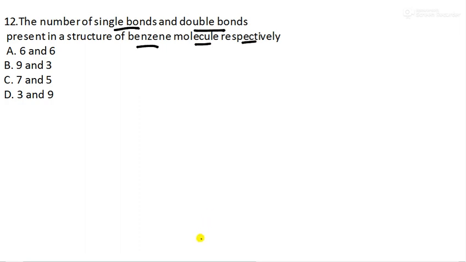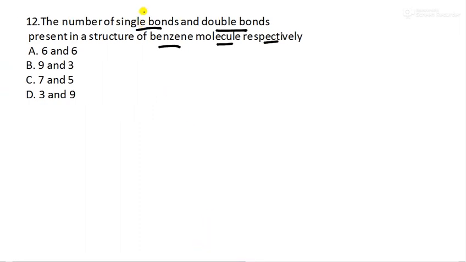Benzene molecule means the number of single and then double bonds. If you know the molecular structural formula, you can easily write it. This is the structural formula of benzene, with hydrogen here.